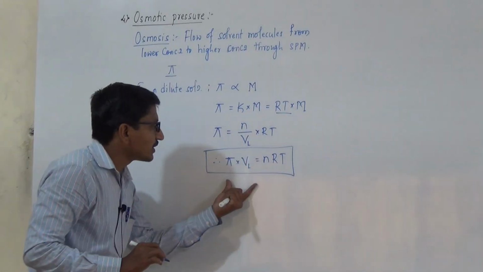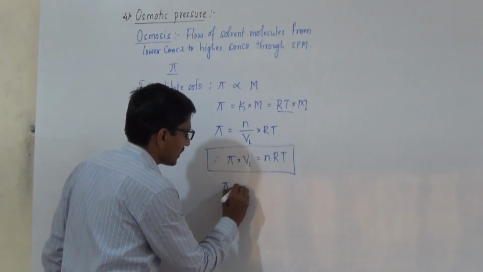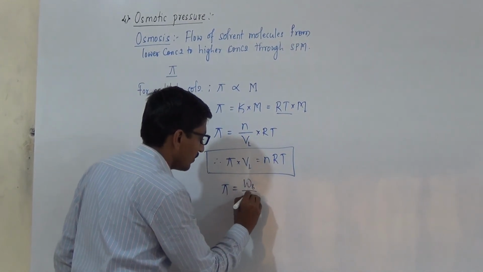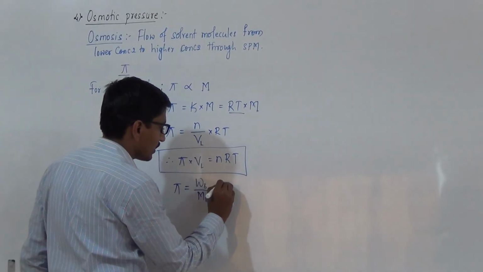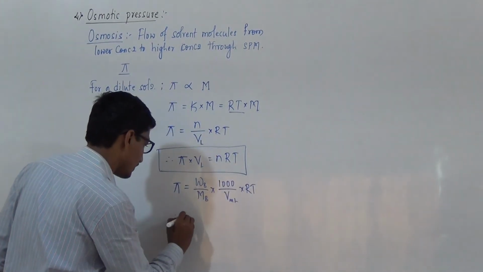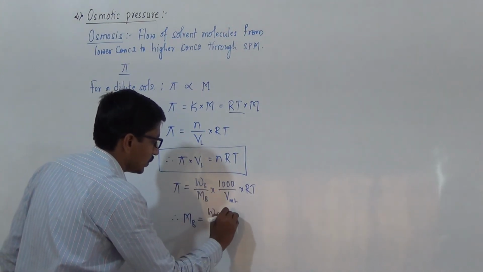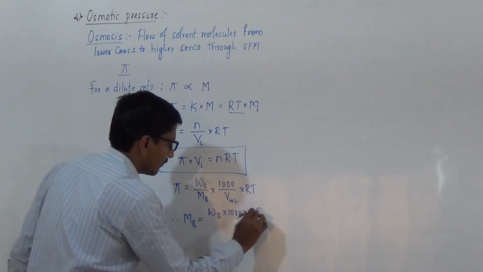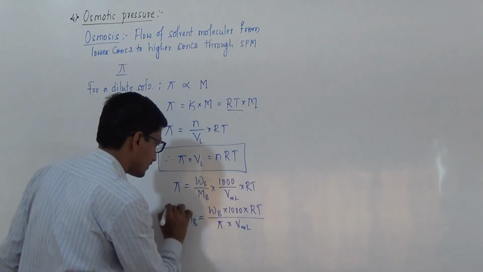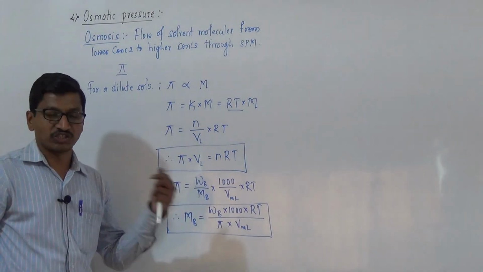And from this relation, the molar mass of non-volatile solute can also be determined. Pi is equal to n, that is WB by MB into 1000 by V mL, into RT. Therefore, MB is equal to WB into 1000 into RT divided by pi into V mL. From this relation, molar mass of non-volatile solute can be determined by using osmotic pressure.